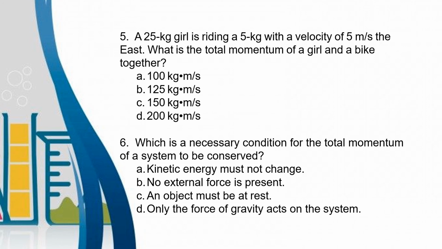Number 6. Which is necessary condition for the total momentum of system to be conserved? Letter A, kinetic energy must not change. Letter B, no external force is present. Letter C, an object must be at rest. Letter D, only the force of gravity acts on the system.